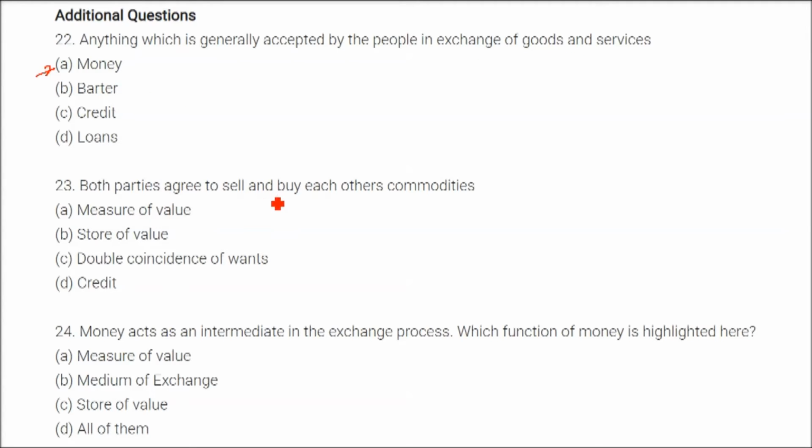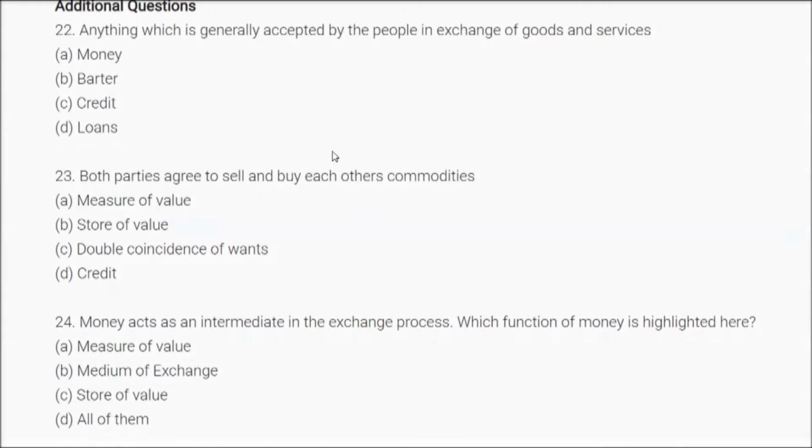Both parties agree to sell and buy each other's commodities, and this is the double coincidence of wants. Actually, this is the barter system only. Money acts as an intermediary in the exchange process. Which function of money is highlighted here? It is a medium of exchange.